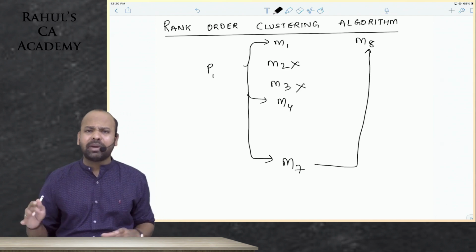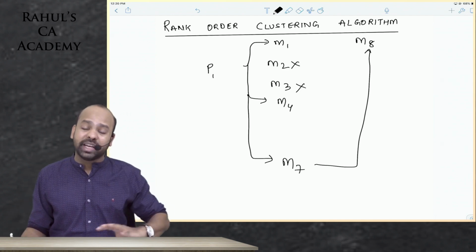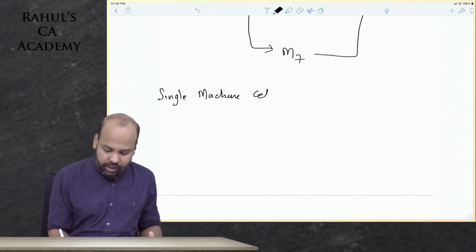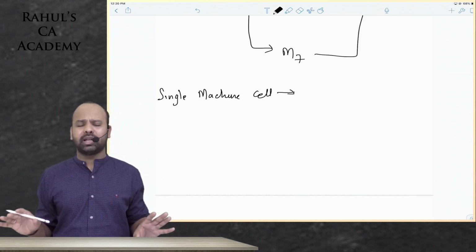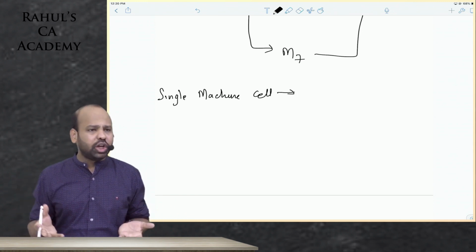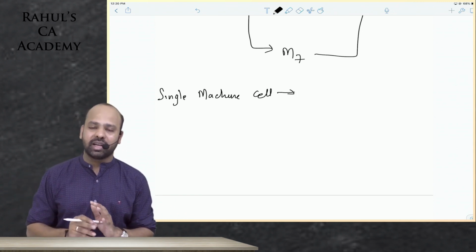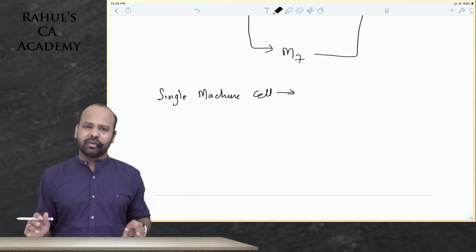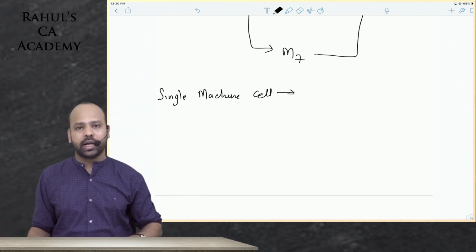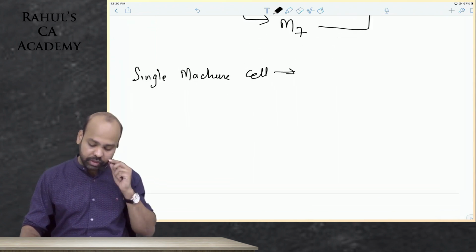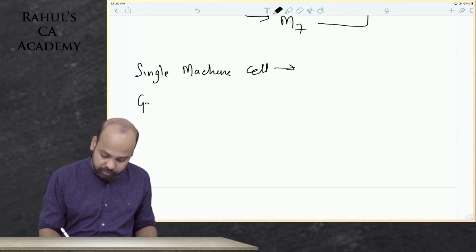So for cellular manufacturing, there are different ways of creating cells. There can be a single machine cell, where only one machine is required to manufacture a particular part or component. We do not need multiple machines. Now this is a very simplified manufacturing process. Usually you will not see things like this in an organization. One machine, one product, one part. All of that is very simplified. Of course, there can be certain tools required to manufacture this, or there can be multiple machines required. There can be multiple machines or a group of machines.